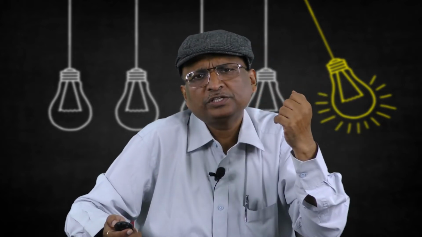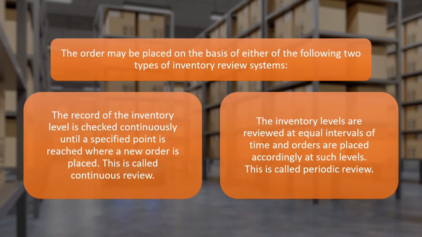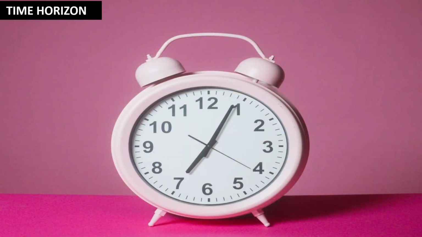The second type of review system is called a periodic review system, in which we are not reviewing on a daily basis or continuously. What we will do is take the review after 1 week or after 15 days. Therefore, it is the duty of the organization or the manager to keep the inventory on hand for that particular review period. Now, the next terminology is time horizon.